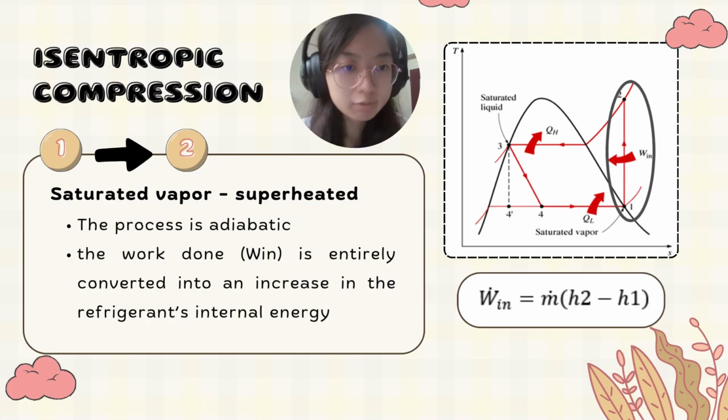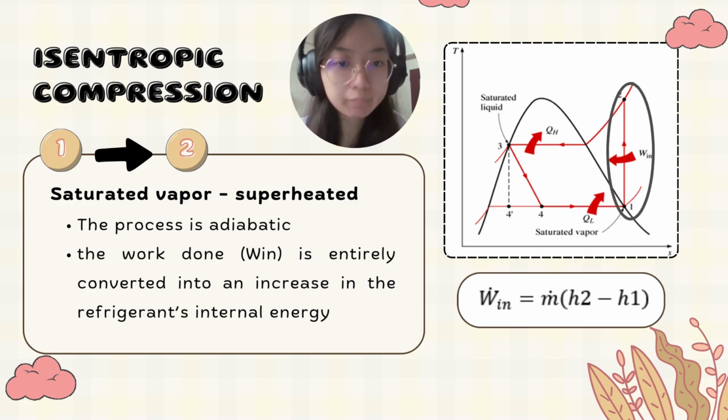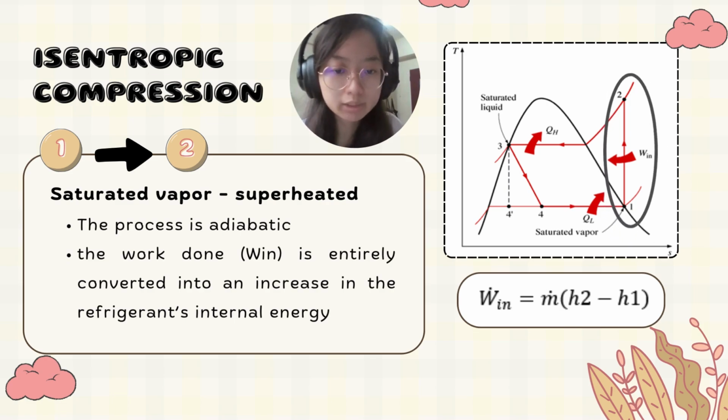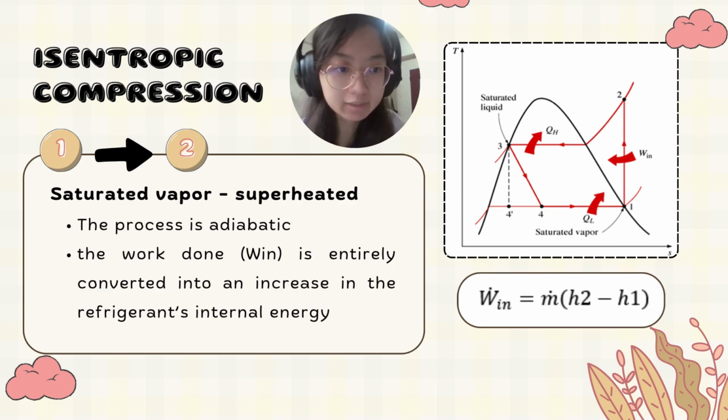For the first process, which is isentropic compression, the refrigerant enters the compressor and work is done by the compressor on the refrigerant, causing the pressure and the temperature to rise. Since the compression process is adiabatic, all of the work done is converted into an increase in refrigerant internal energy and hence an increase in enthalpy. The energy balance equation can be referred to in the slide.